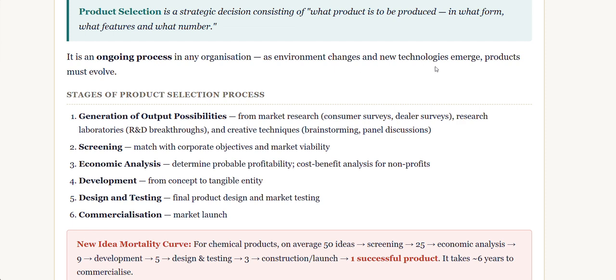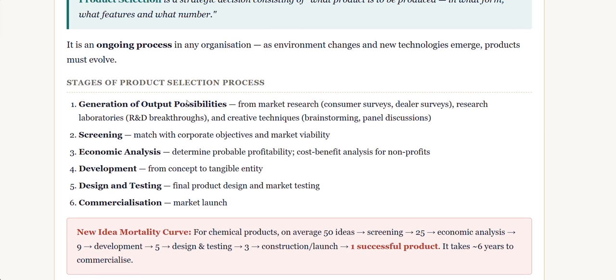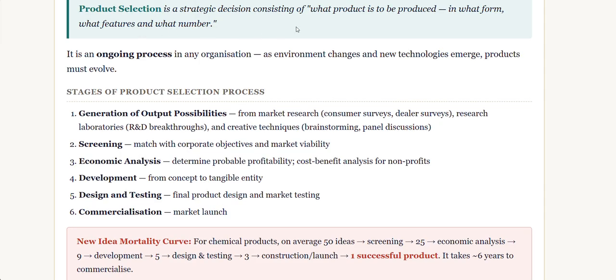They need to adapt to the technology and the trend in the market. So product selection is a strategic decision consisting of what product is to be produced in what form, with what features and in what number.